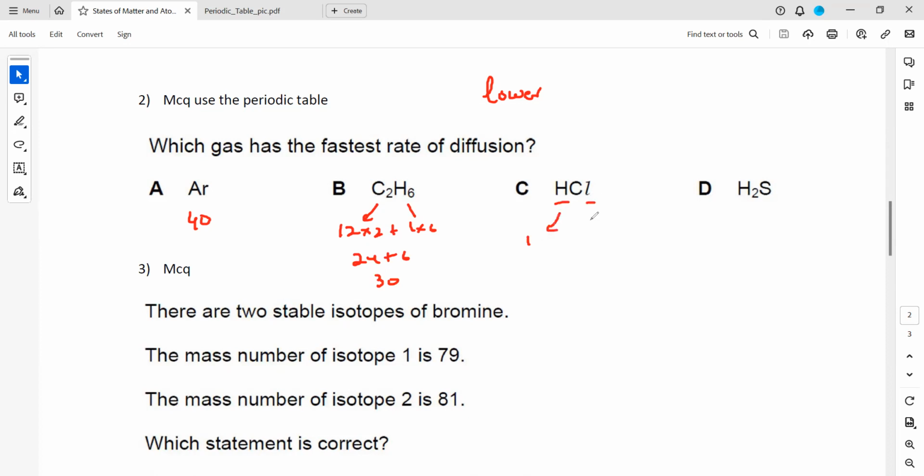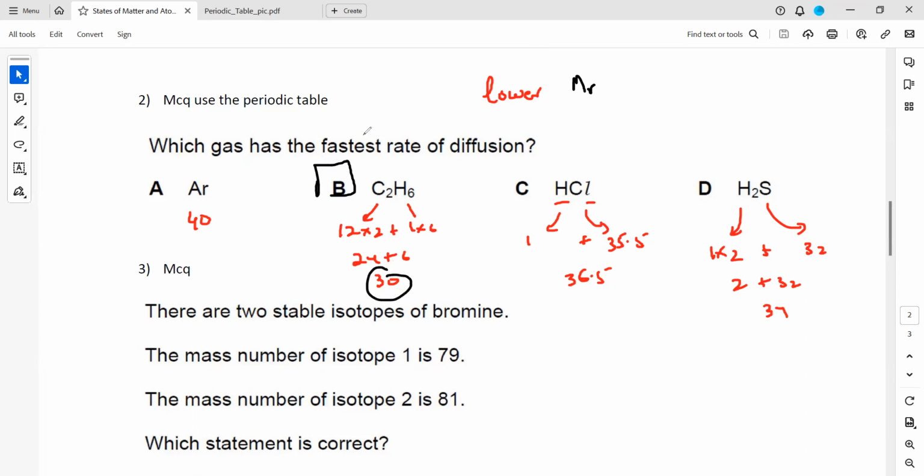HCl: hydrogen is 1, and when you check the periodic table, chlorine is 35.5. So the total will be 36.5. And in hydrogen sulfide, hydrogen 1 multiplied by 2, and sulfur is 32. So it will be 2 plus 32, which makes 34. So which has the lowest relative molecular mass? That is B, C2H6. So it will diffuse faster.